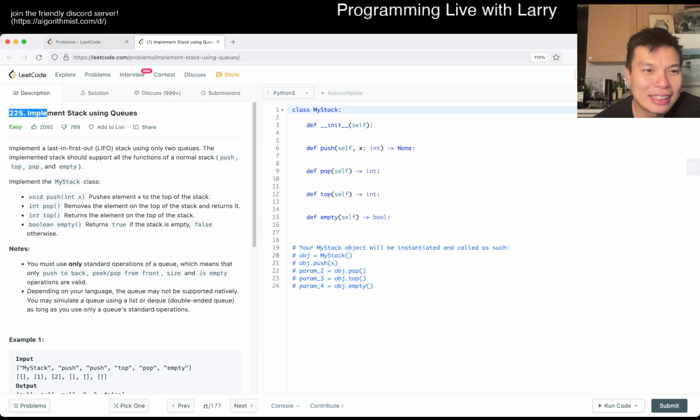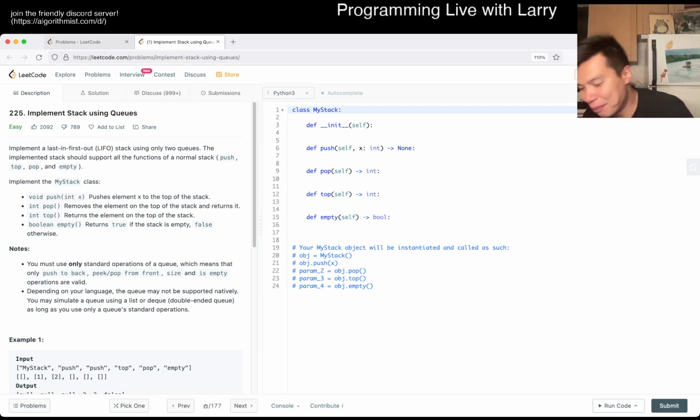So you have a stack. Last in, first out, and I'm using two queues.